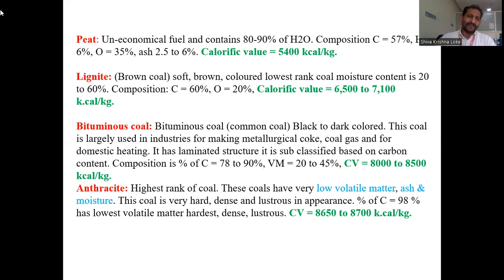So, carefully observed from peat to anthracite, the carbon percentage will increase, moisture content will decrease, and calorific value will increase. Anthracite is the last stage of the coal. It is the best and better quality coal because the carbon percentage is higher.